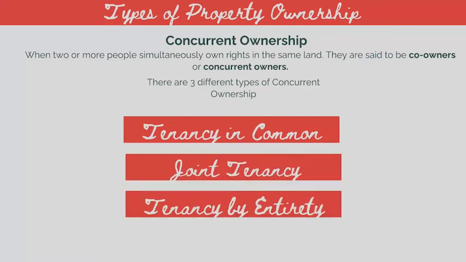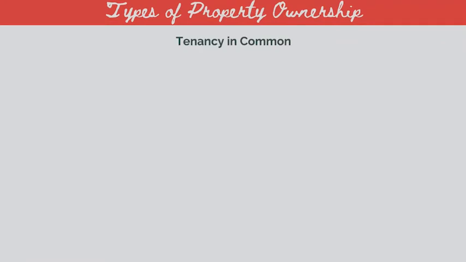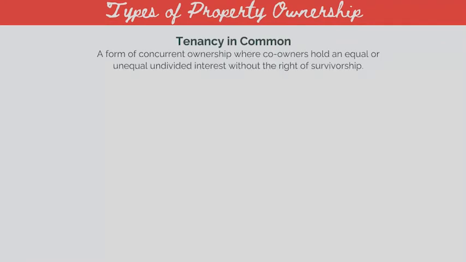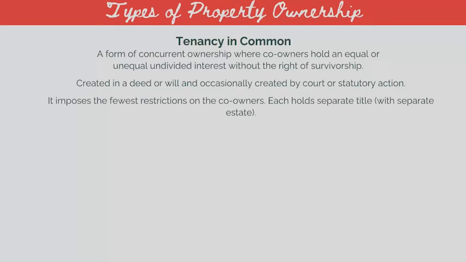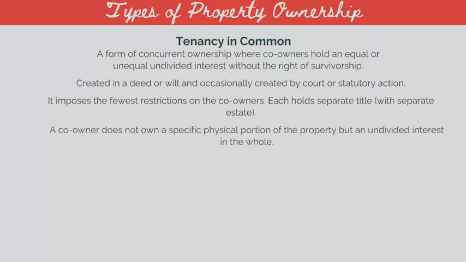Tenancy in common. A form of concurrent ownership where co-owners hold an equal or unequal undivided interest without the right of survivorship. Created in a deed or will and occasionally created by court or statutory action. It imposes the fewest restrictions on the co-owners. Each holds separate title with separate estate. A co-owner does not own a specific physical portion of the property, but an undivided interest in the whole. Interests do not have to be equal.